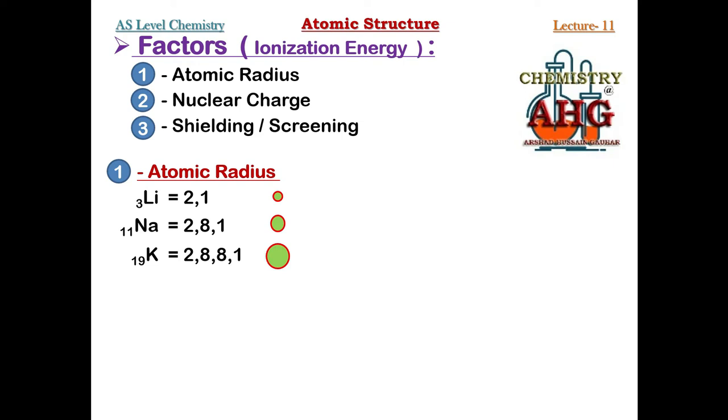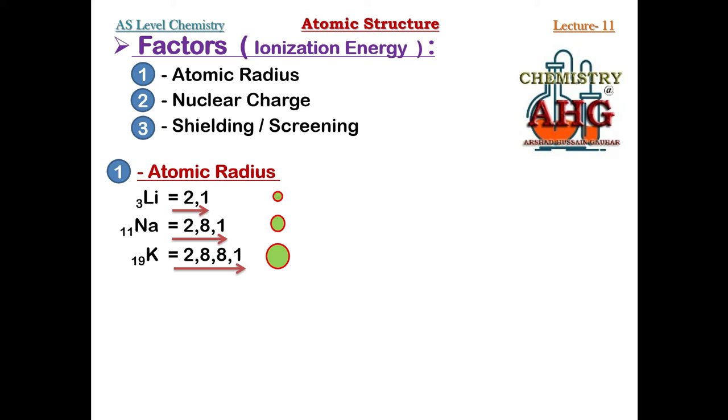Now whenever these elements lose electron, which electron will they lose? They will lose their valence electron. Now what you can see, the distance of the valence electron from the nucleus is minimum for lithium, and this distance of the valence shell from the nucleus is maximum in case of potassium. What does this mean? It means in case of lithium, the nucleus would attract the valence shell with a greater force, but in potassium the nuclear pull would be minimum.